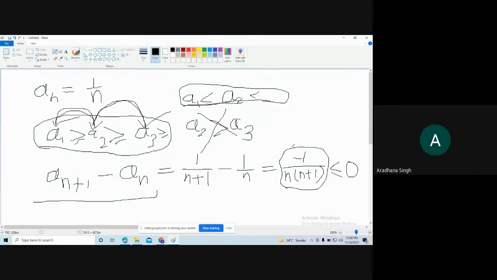Yes, sir. Ultimately what we are saying is that this condition is less than or equal to 0. So if it is less than or equal to 0, which means what? This sequence is which sequence? Monotonically decreasing. Hence this is a monotonically decreasing sequence. Are the definitions clear? Yes, sir. Any confusion in it?